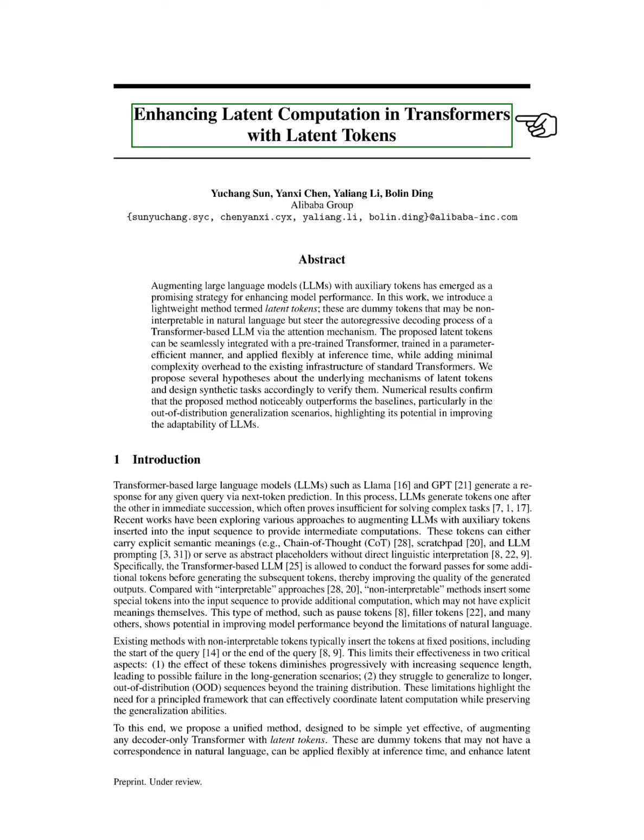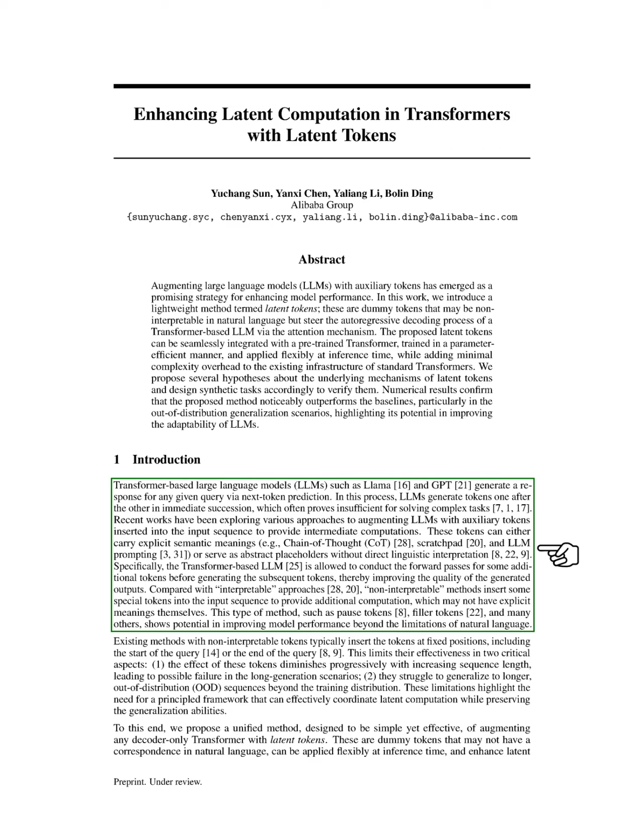Section: Introduction. In this section, we introduce transformer-based large language models, like Llama and GPT, which generate responses by predicting the next token in a sequence. These models create tokens one after another, but this method can fall short for complex tasks. Recent research has looked into enhancing these models by adding auxiliary tokens to the input sequence, which can either have clear meanings, like chain of thought, or act as abstract placeholders. By allowing the model to process these additional tokens before generating the next ones, we can improve the quality of